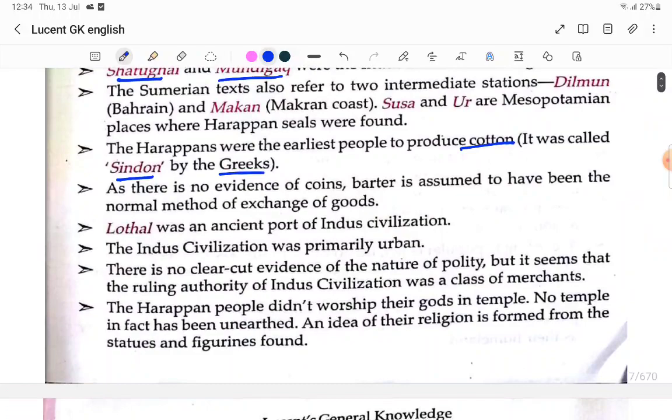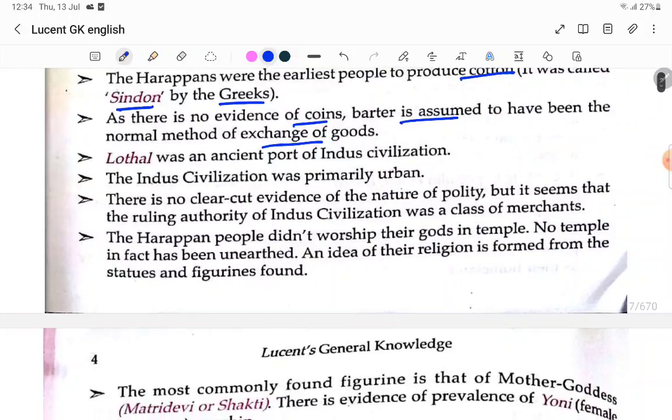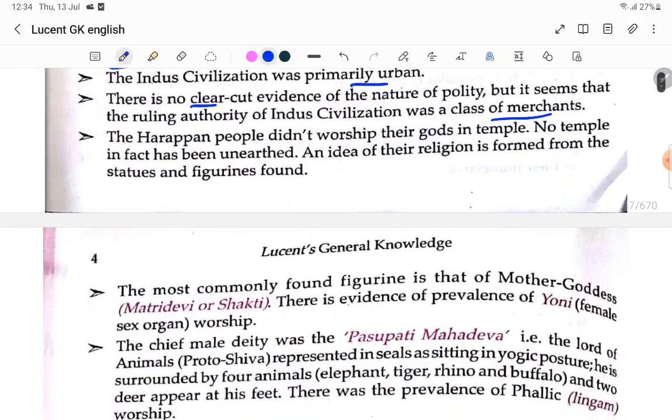There is no evidence of coins. Though there is no evidence of coins, barter is assumed to have been the normal method of exchange of goods. So that is the barter system. Lothal was an ancient port of the Indus civilization, the oldest port of India. The Indus civilization was primarily urban. There is no clear-cut evidence of the nature of the polity, but it seems that the ruling authority of the Indus civilization was the class of merchants, the business persons.